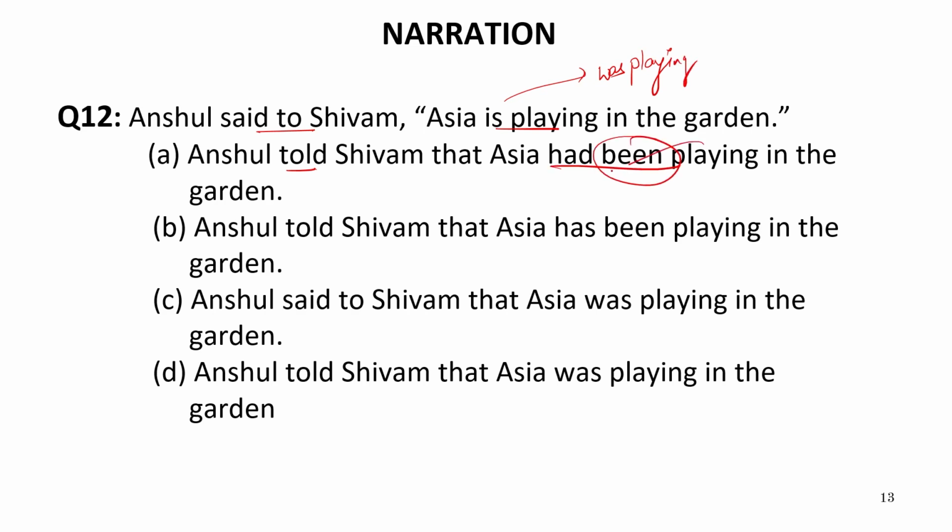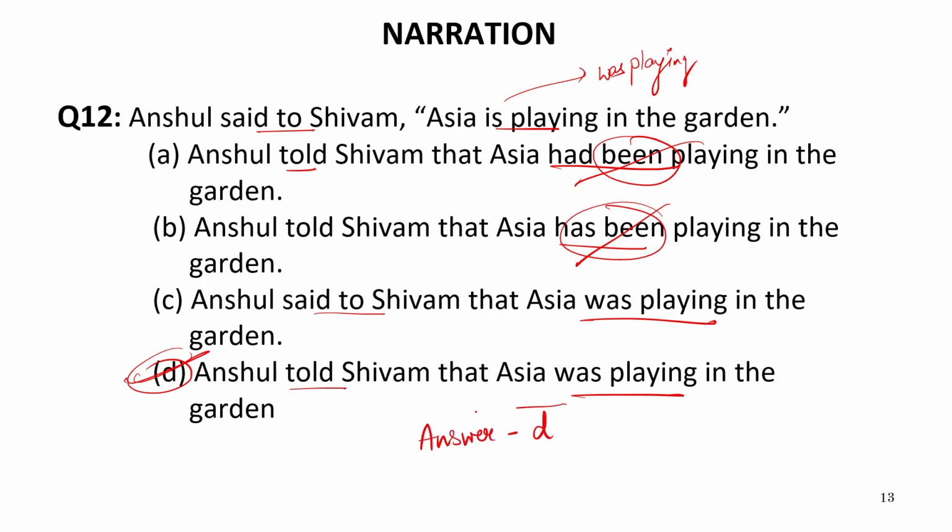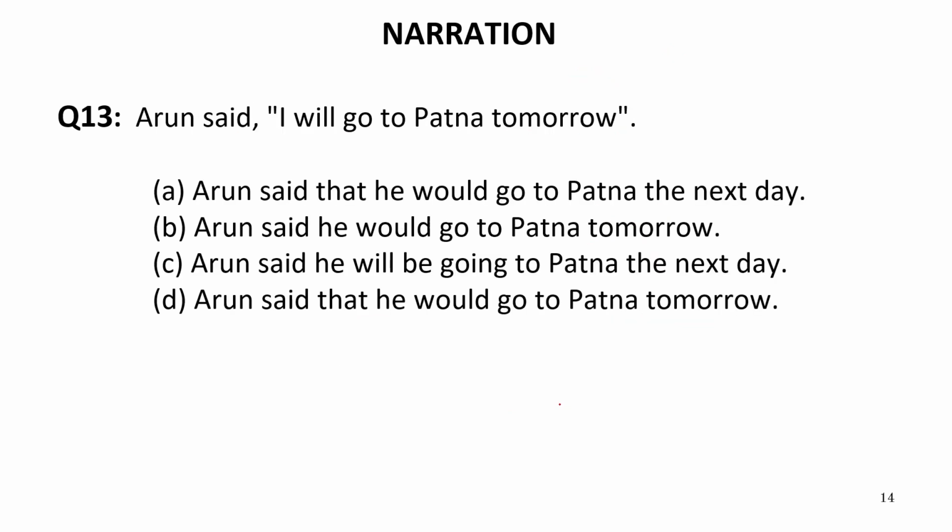Now this is had been playing, this cannot be the answer. This is has been playing, again this cannot be the answer. This is was playing, and this is also was playing. Now let us see what is different in these two options. Now it is written said to over here, whereas this is written told. So we need the option in which we have converted said to into told. So absolutely answer will be D. So our answer will be D. The correct answer is D. Now let us move to the next one.